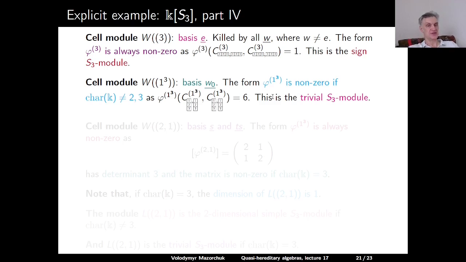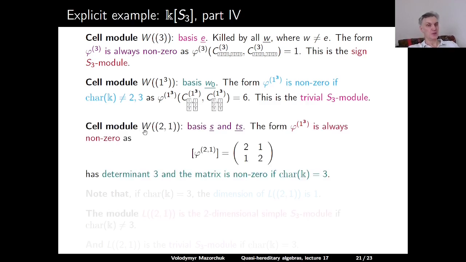So what happens in characteristic 3? Well, we also have the cell module W2,1. It has basis S underlined and TS underlined, and the matrix of the corresponding bilinear form is 2, 1, 1, 2. So this matrix has determinant 3. So in particular, the form is non-degenerate outside characteristic 3, and in characteristic 3 the form is degenerate, but the matrix is non-zero, so the form is non-zero. Which means that this cell module always gives us a simple module in all characteristics.